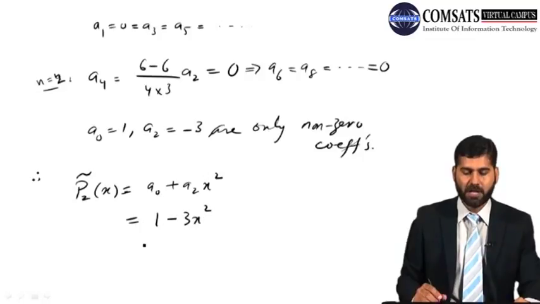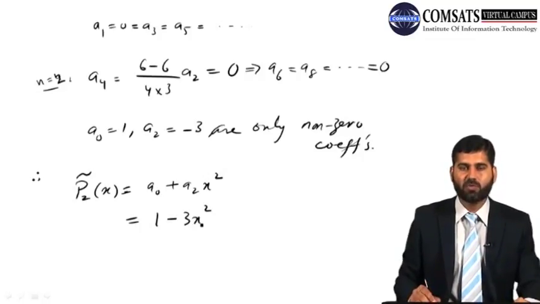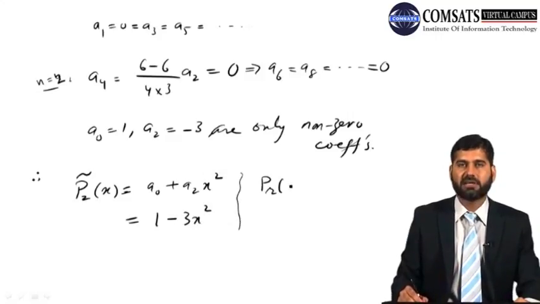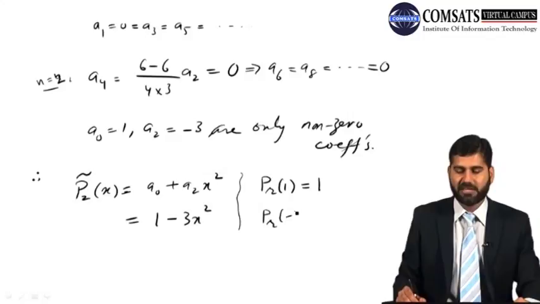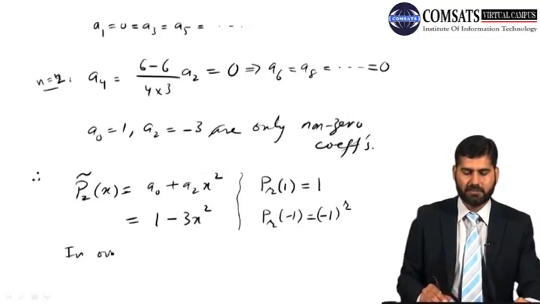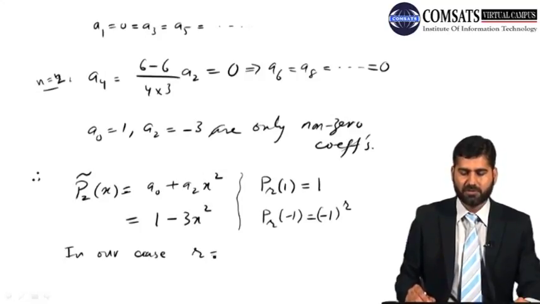All right. So now if you take x to be equal to 1, we said Legendre's polynomial should follow these properties, that at 1 it should be 1, and at negative 1 it should be negative 1 to the power r. In our case, r is equal to 2.